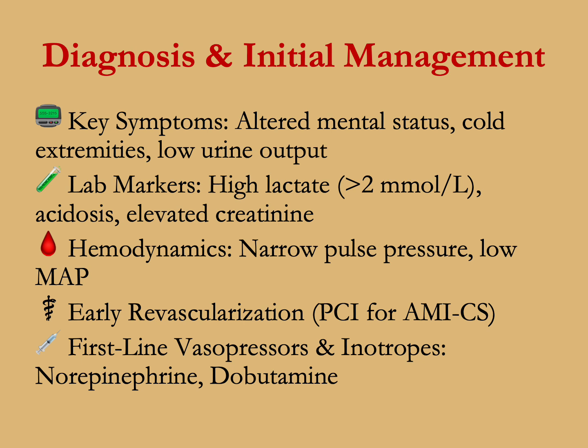Diagnosis and initial management. Key symptoms: altered mental status, cold extremities, low urine output. Lab markers include high lactate greater than 2 millimoles per liter, metabolic acidosis, elevated creatinine. Hemodynamics: narrow pulse pressure, low MAPs. The goal is early revascularization, PCI for acute myocardial infarction associated cardiogenic shock. First line: vasopressors and inotropes, norepinephrine and dobutamine.